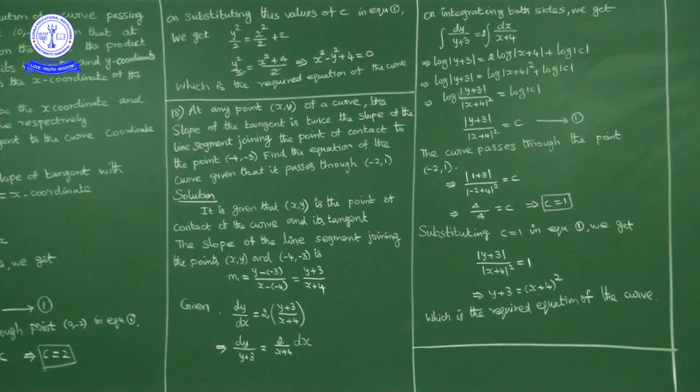Okay, my next question, number 18. At any point x comma y of a curve, the slope of the tangent is twice the slope of the line segment joining the point of contact to the point -4 comma -3.